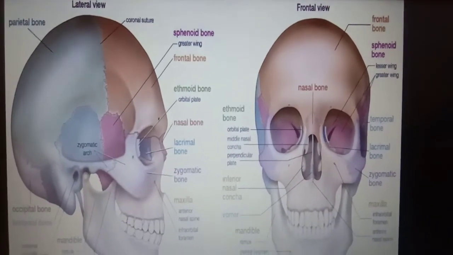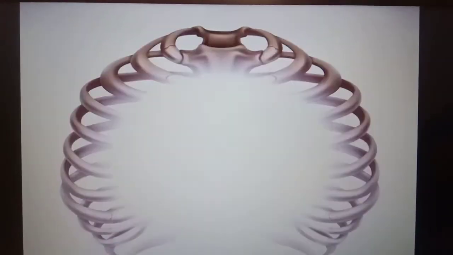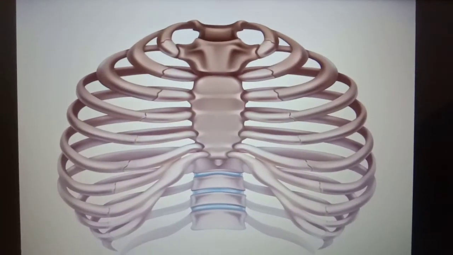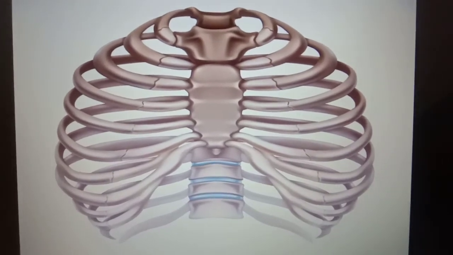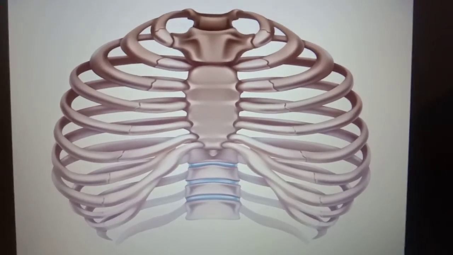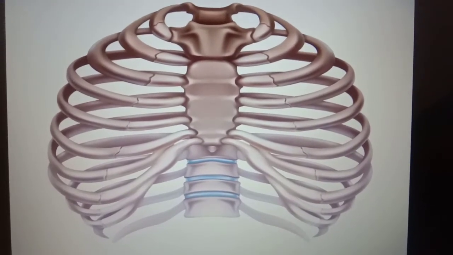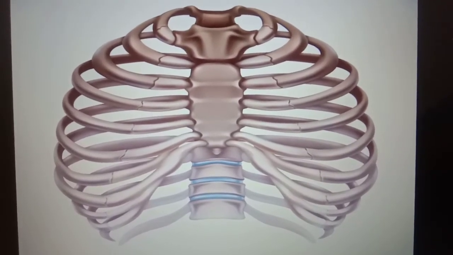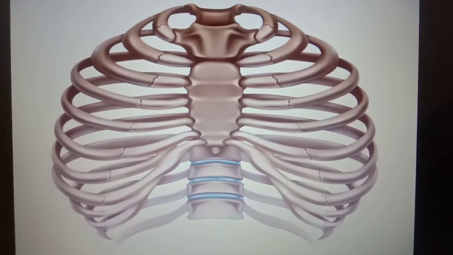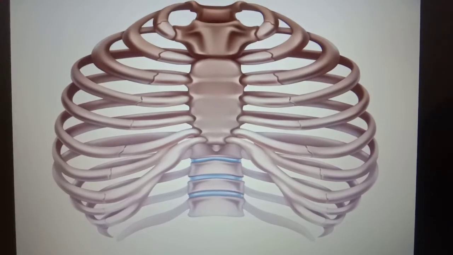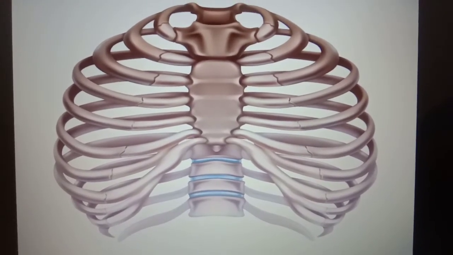Second is the rib cage. If we take a deep breath and hold it for a while and move our hand on chest, we will find a number of bones in the chest region. These chest bones are called ribs. Ribs are curved bones in our chest. Ribs exist in pairs. There are 12 pairs of ribs in the chest of our body.